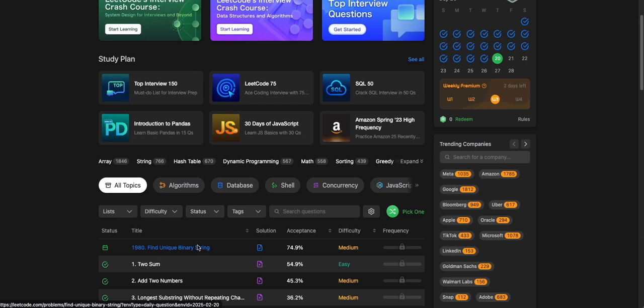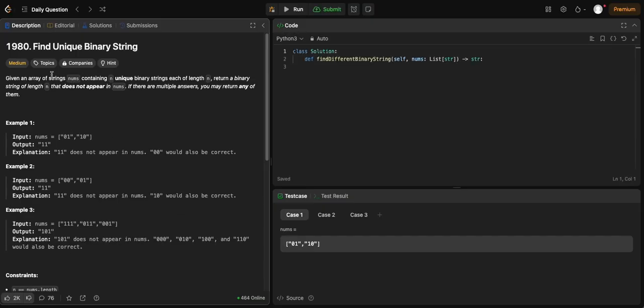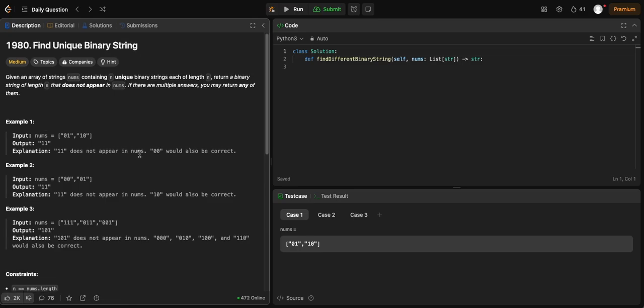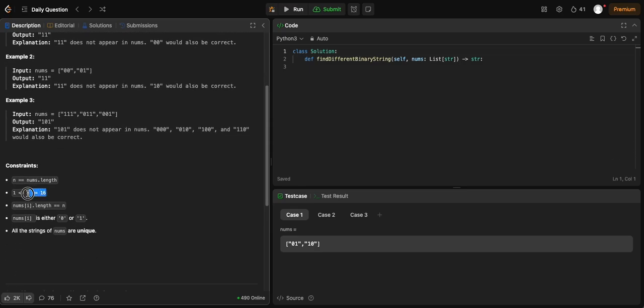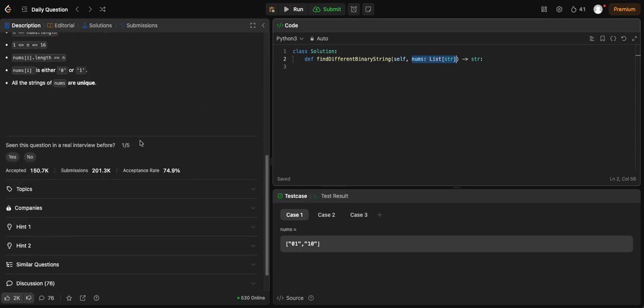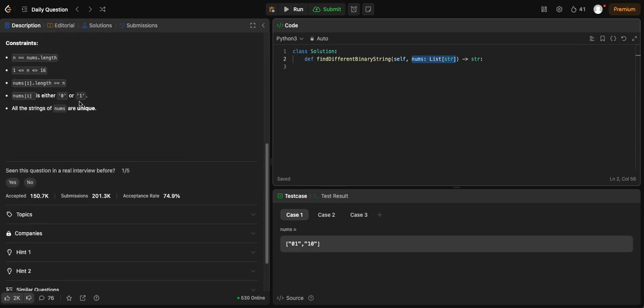So let's get started. Today we have another medium. The question is Find Unique Binary String. It might be an exponential algorithm again because of the small bounds. We are given a list of strings, each of which consists of 0s and 1s, hence the binary string array. All the strings of nums are unique.